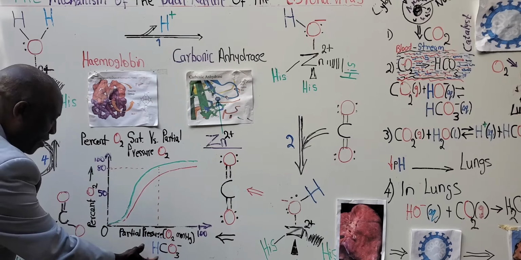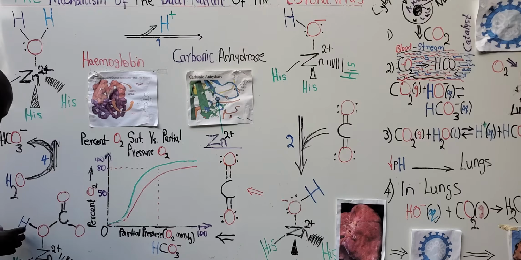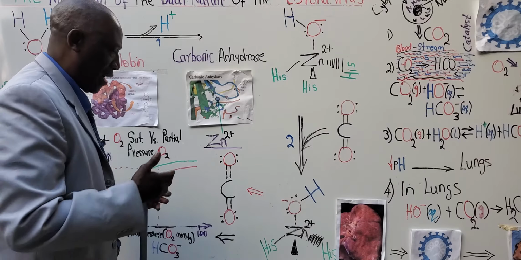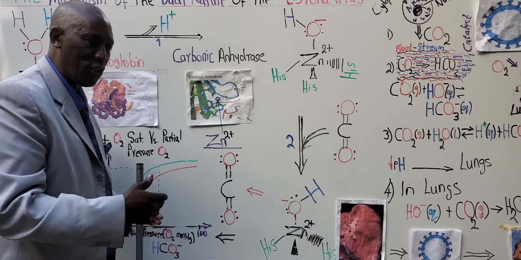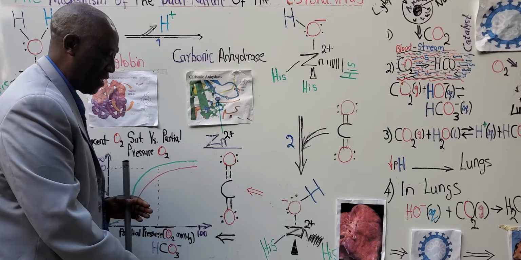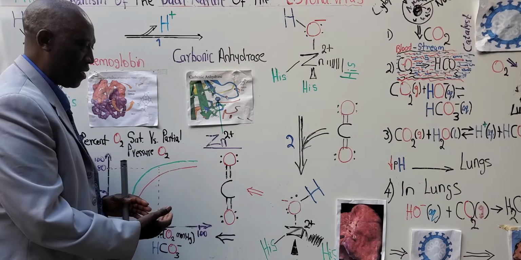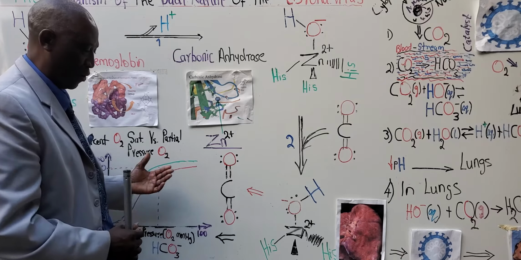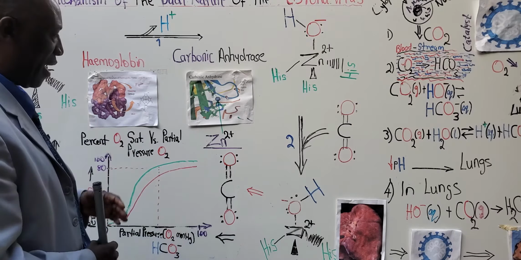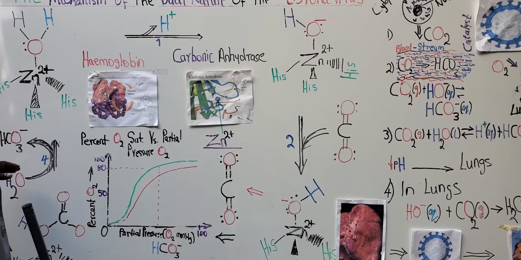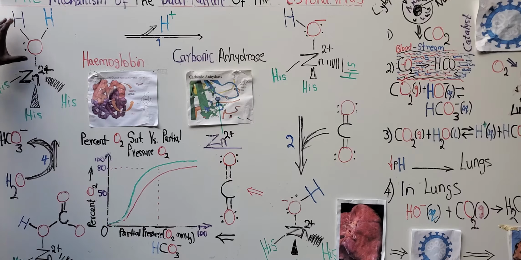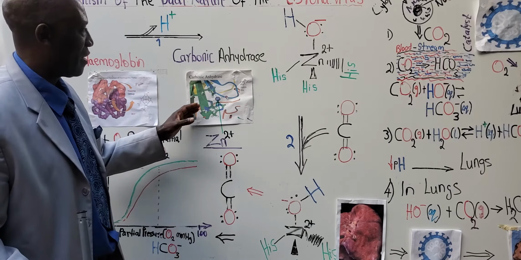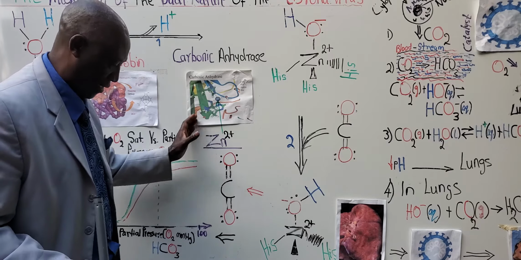The bicarbonate picks up a proton from the medium and produces carbonic acid. This carbonic acid decreases the pH of the lungs, the alveoli of the lungs, and this allows the removal of carbon dioxide from the body. Then a water molecule binds to the active site of carbonic anhydrase and regenerates the enzyme, the biological catalyst.